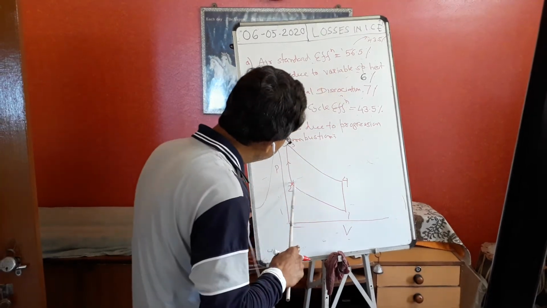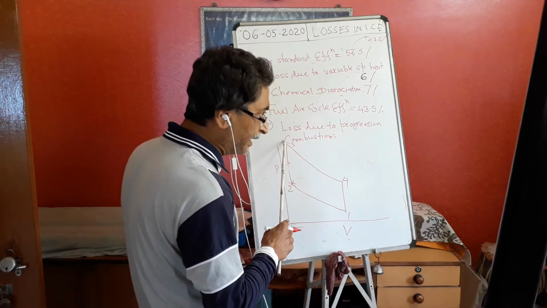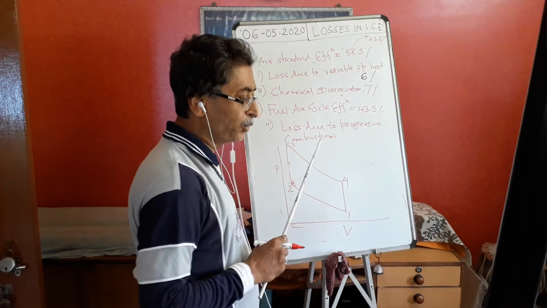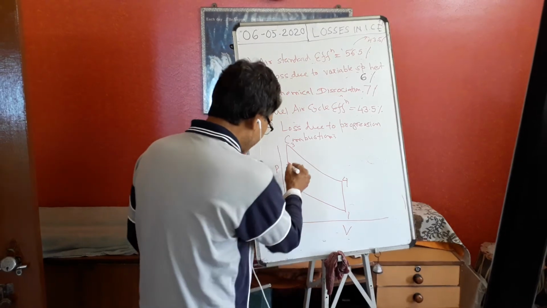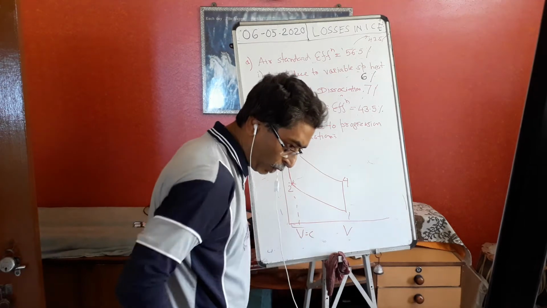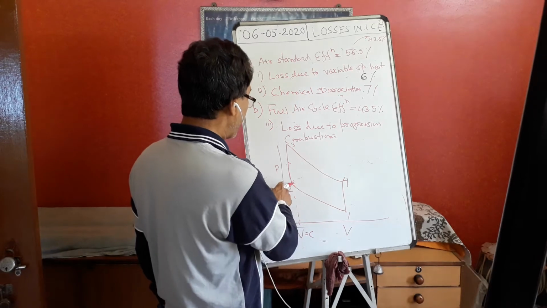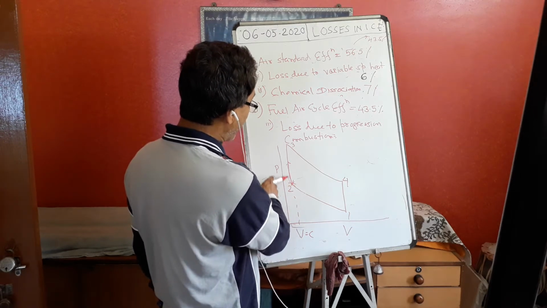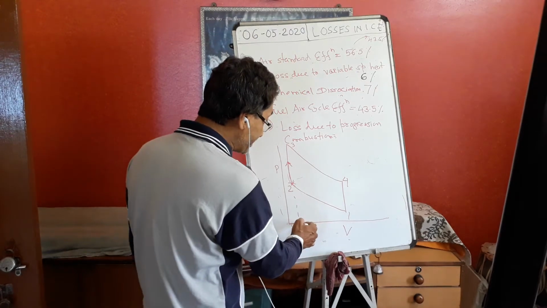I have assumed that as the sparking takes place, the pressure will rise instantaneously. That means at that time my volume will remain constant. So I have assumed in the ideal cycle, I will spark at point number 2 and our pressure will rise instantaneously to point number 3. So there will not be any change in volume.